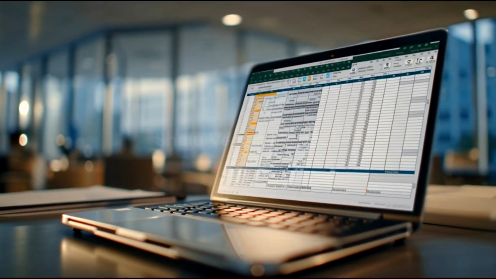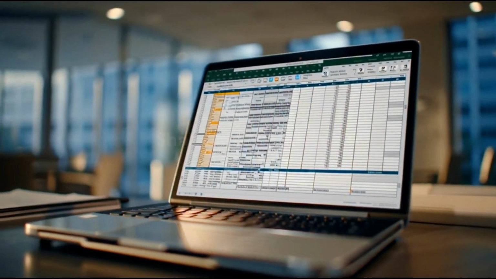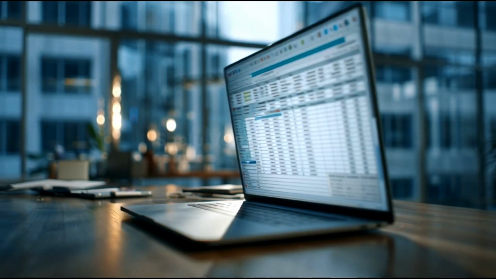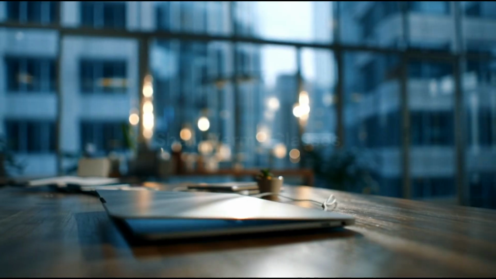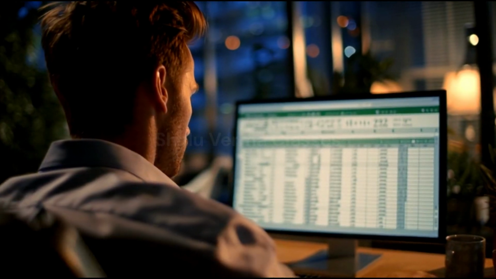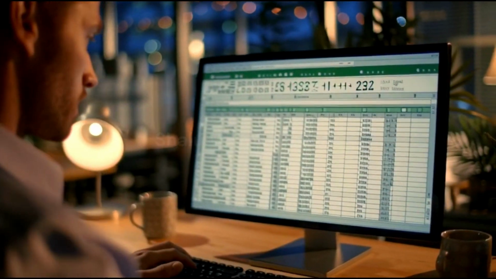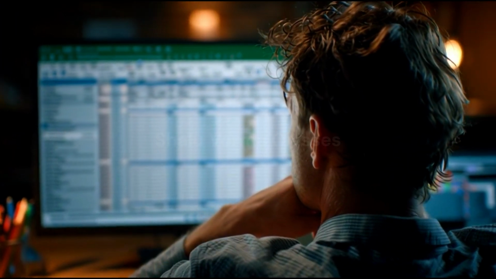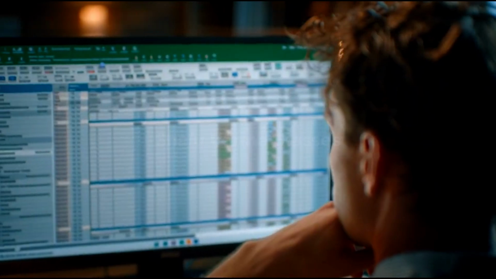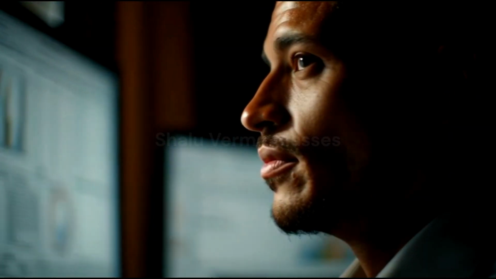Now look at the sheet on screen. We have values in one column. These values could represent marks. They could represent sales performance. They could represent attendance percentage. Or they could represent any type of scoring system. And next to it, we want Excel to generate a category automatically. For example, we want Excel to return something like excellent, good, average, or needs improvement.